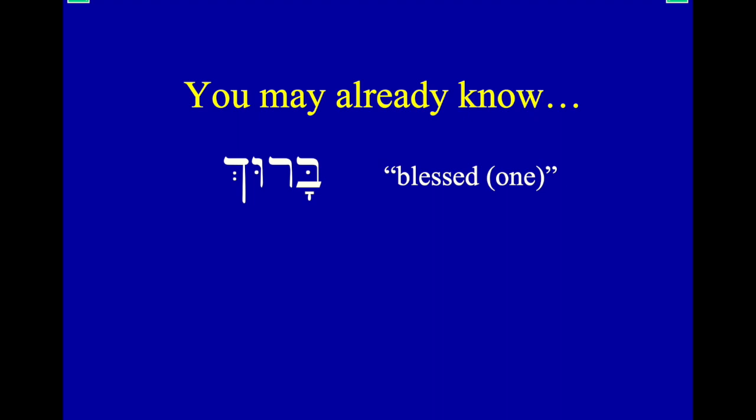Blessed one. Now notice, barak is to bless, our verb, barak. Baruch here has the long A under the first radical, and it has a shurek between the second and the third. That's the sign of that passive participle. So one who blesses is barak. One who is blessed is baruch.